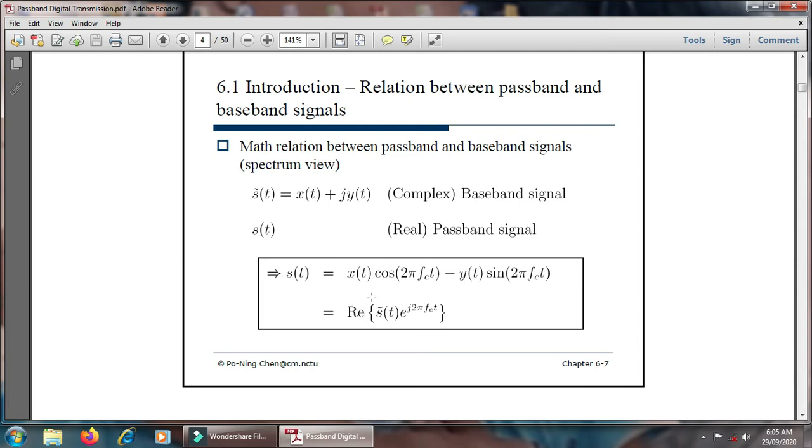In the real form, it is represented in terms of the baseband signal: S bar of t into e raised to j 2 pi fc t. In this way, we represent the passband in the form of the baseband signal.